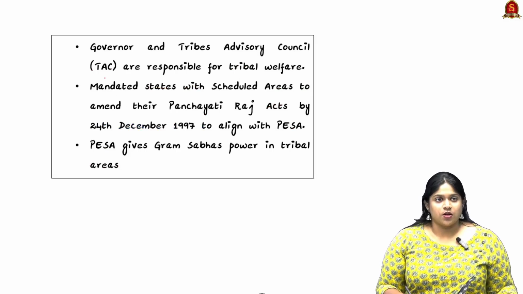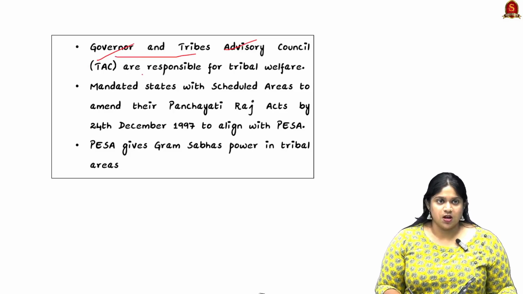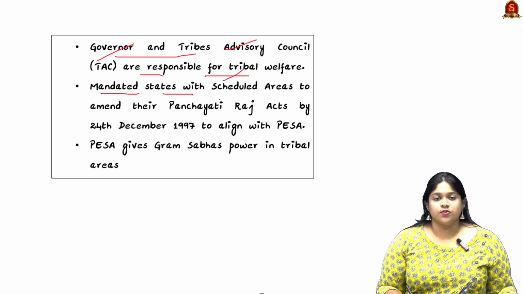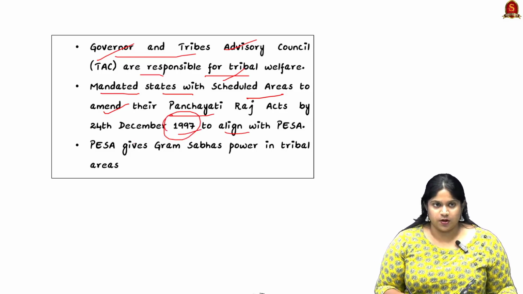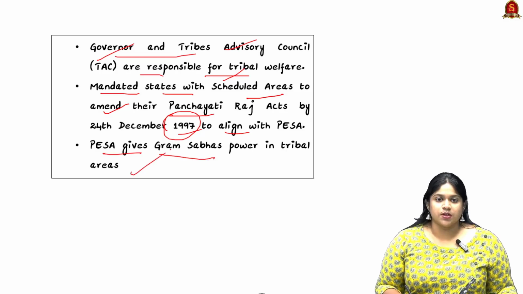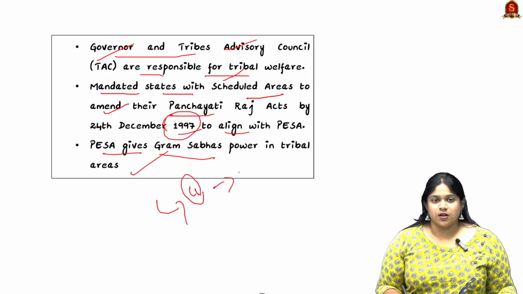Looking into other legal frameworks, they come under the Governor and the Tribes Advisory Council, who are responsible for tribal welfare. It mandated states with scheduled areas to amend their Panchayati Raj Acts to align with PESA within 1 year, that is, by 1997. So PESA gives Gram Sabhas power in tribal areas. It is in the concurrent list, so it comes under the administration of both the state and the center.